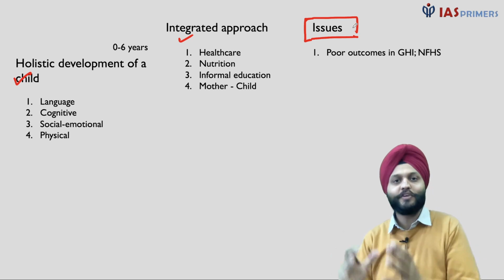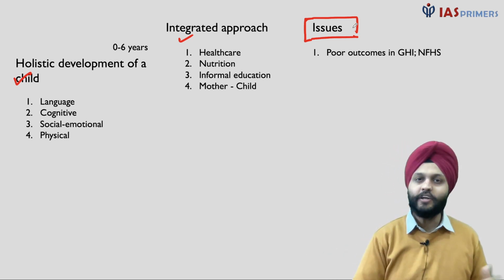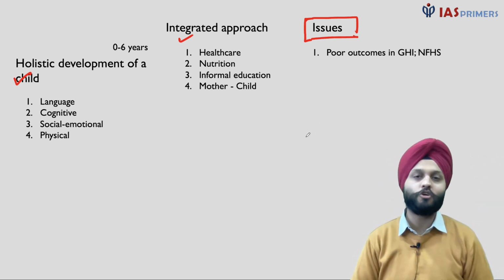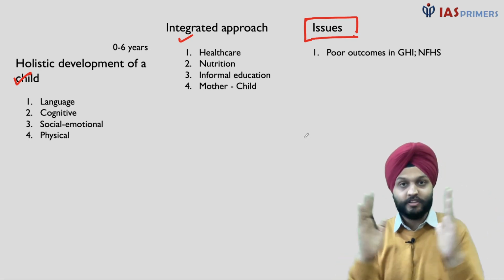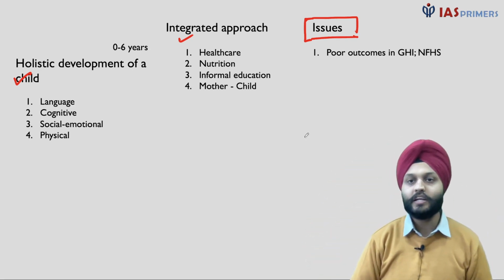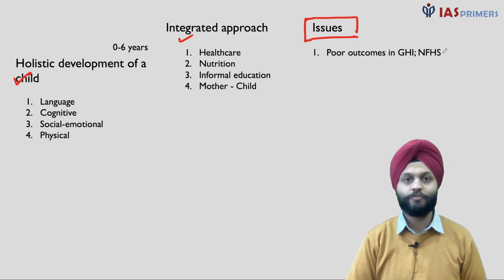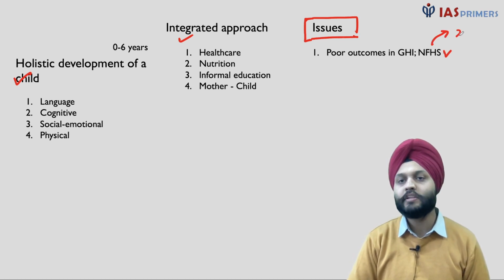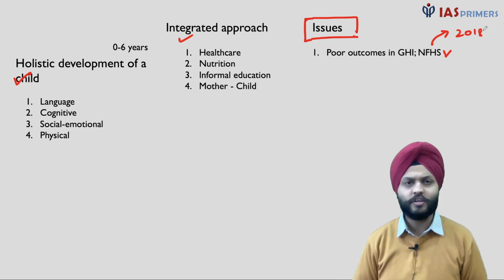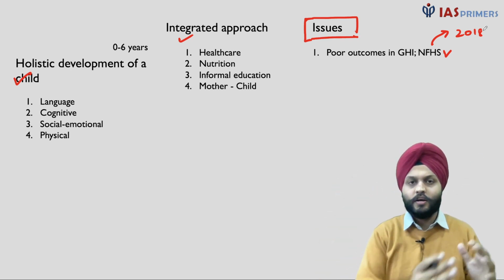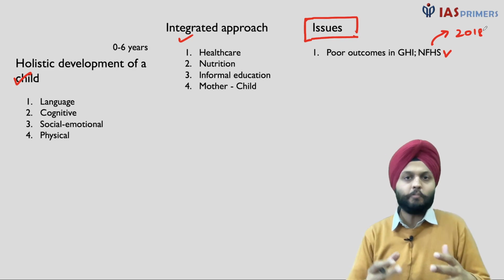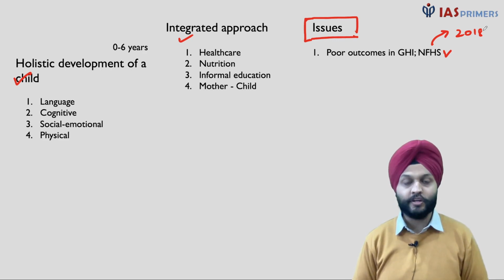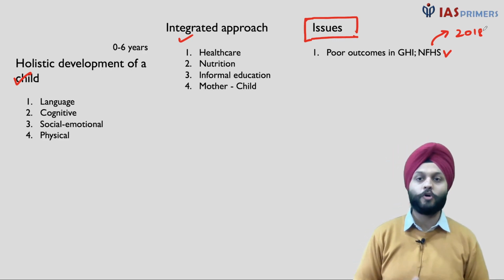You can start by writing a line or two that quite recently the Global Hunger Index was released, and it told us that the outcomes in terms of dealing with malnutrition, in terms of wasting and stunting, have come down. Then quite recently the National Family Health Survey, now National Family Health Survey 5, which provides data till 2018, said that malnutrition has increased, dropout rates are increasing, anemia in women and girl child is again increasing. So there are certain things that need to be addressed and rectified. It's like a wake-up call.